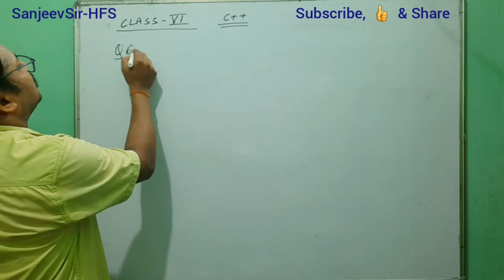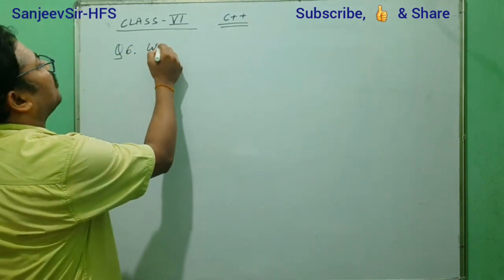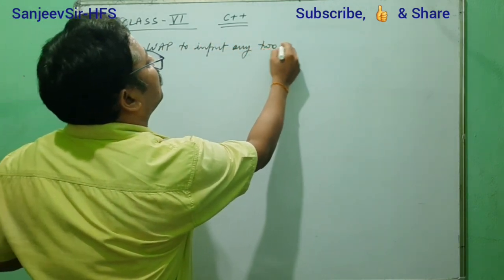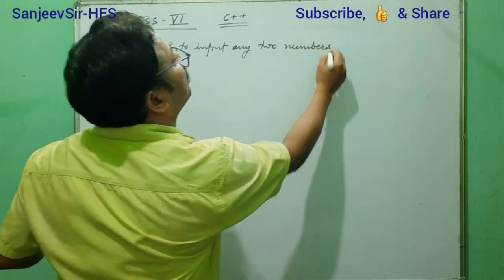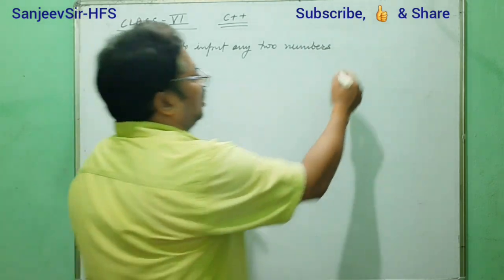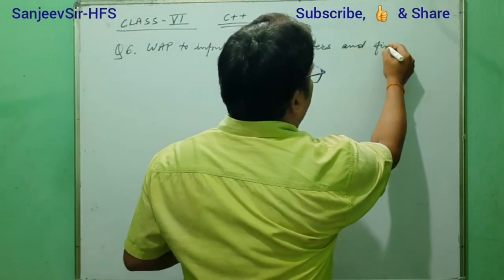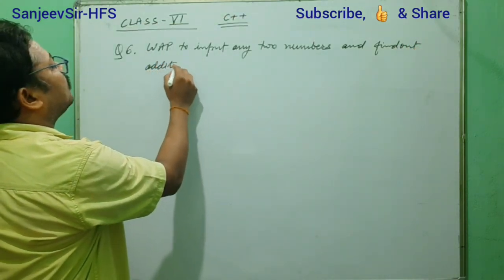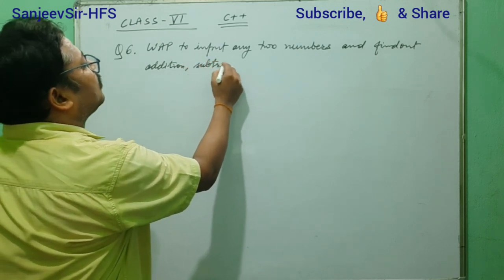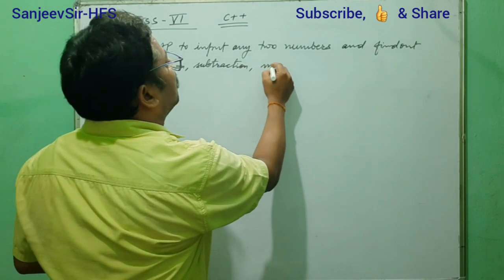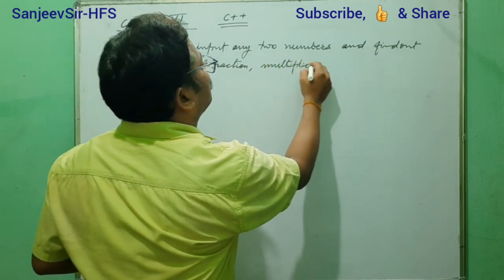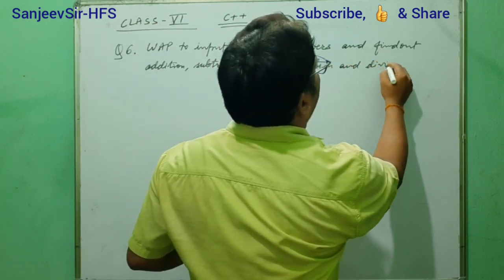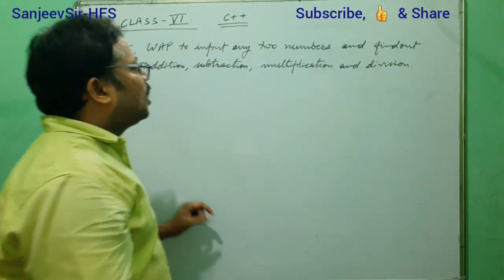Question number 6: we have to input any two numbers and find out addition, subtraction, multiplication and division. That means you have to find out these.